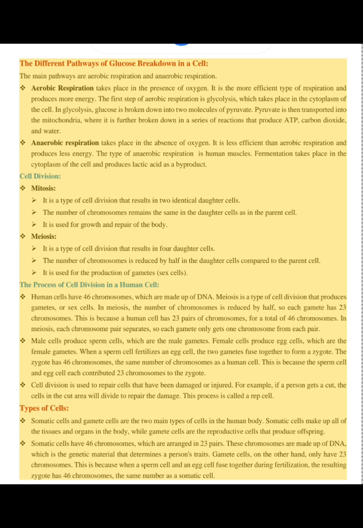Pyruvate is then transported into the mitochondria, where it is further broken down in a series of reactions that produce ATP, carbon dioxide, and water.